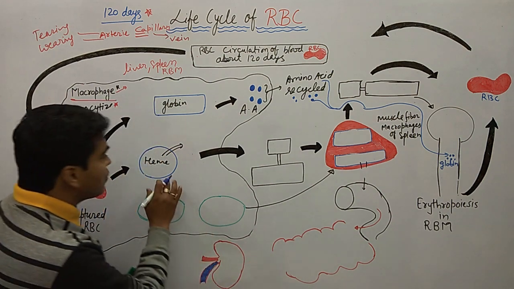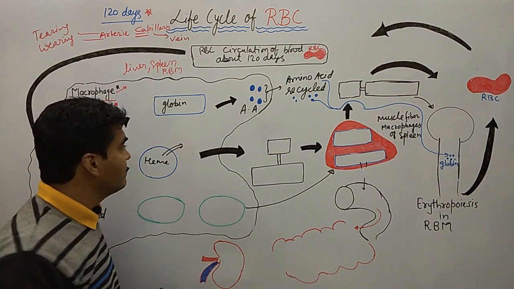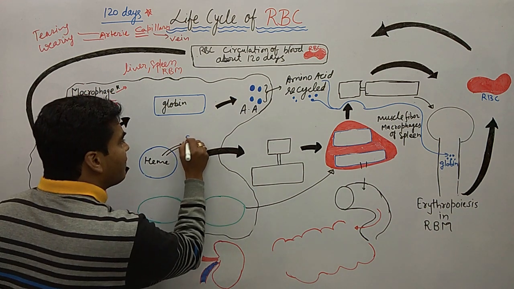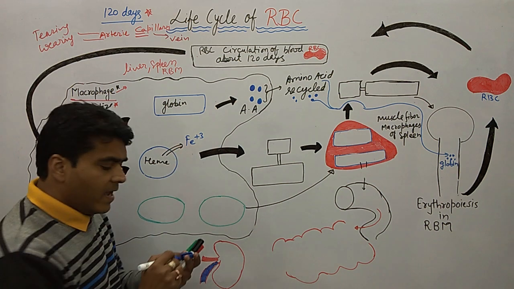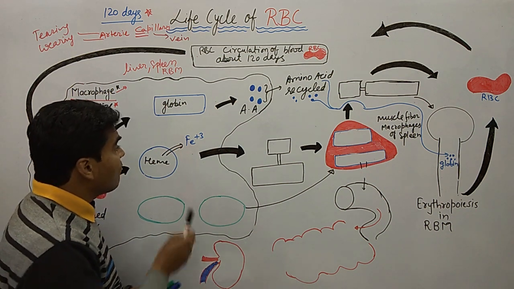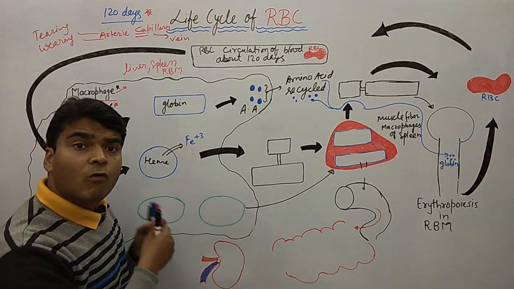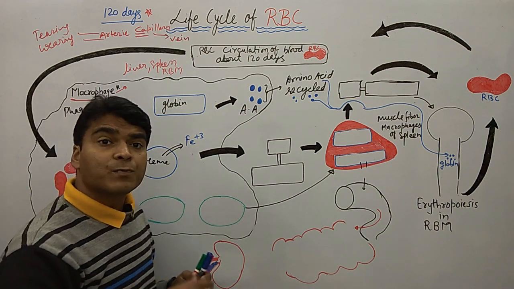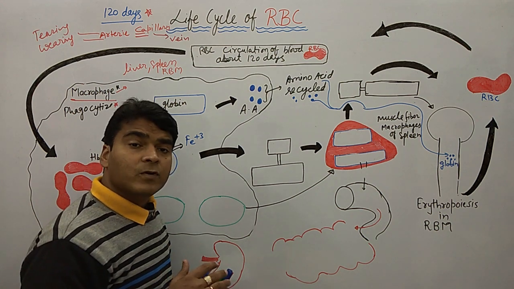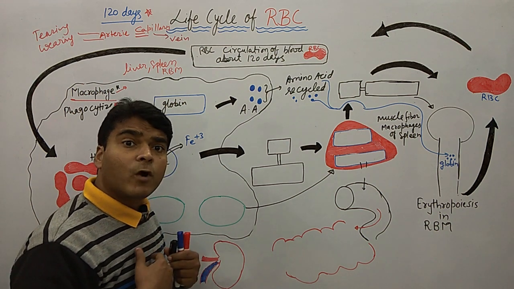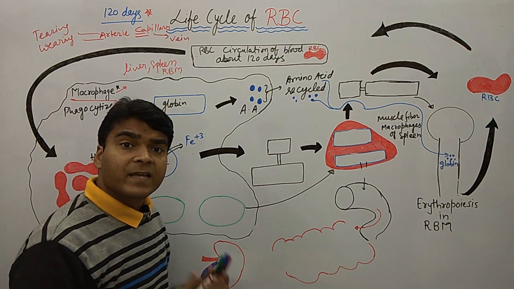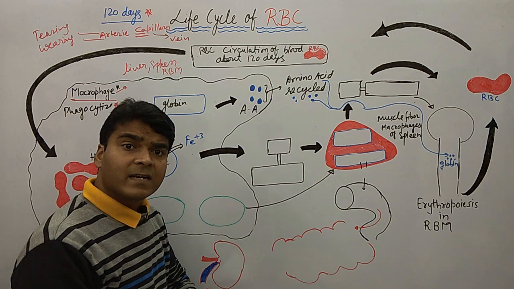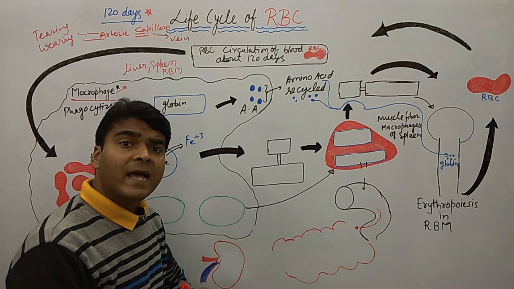Now looking at the story of heme, heme contains Fe+3. When Fe+3 is removed or detached from heme, there is a need to transport it. Whenever we want to move from one place to another, we may go by air, by train or by road.